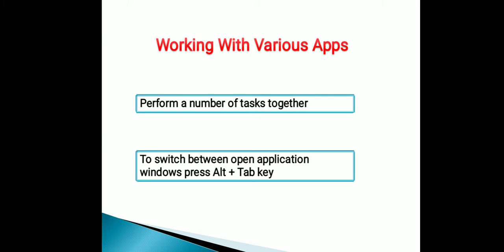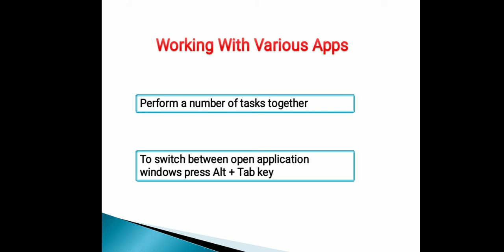If three applications are open, then they also appear in the same manner side by side. And you can create your presentation while at the same time searching for suitable images.